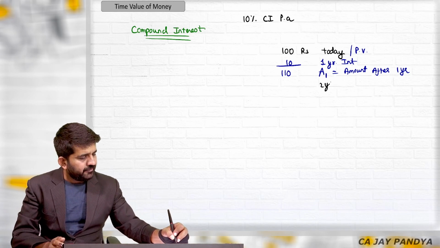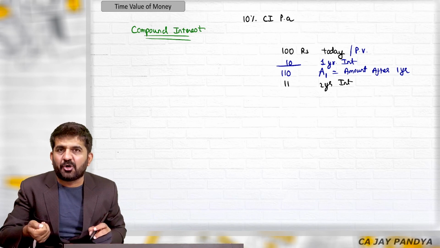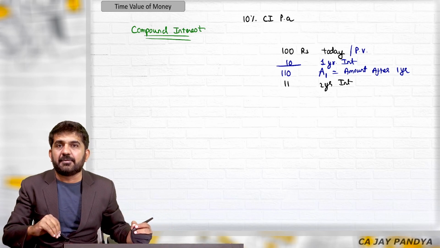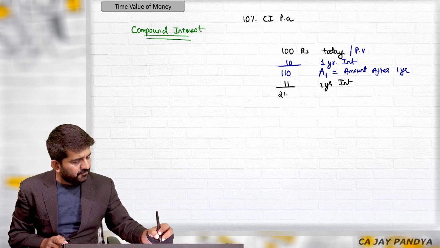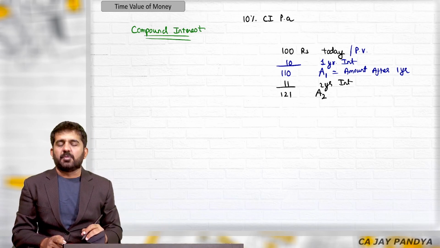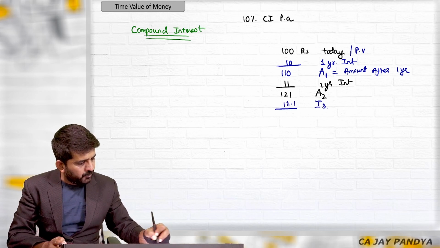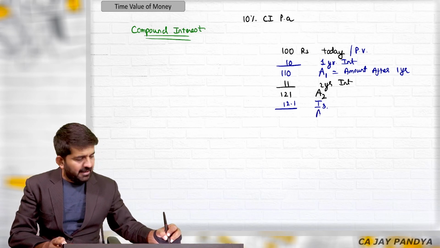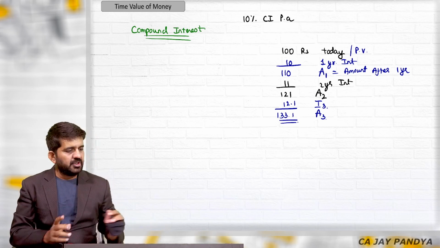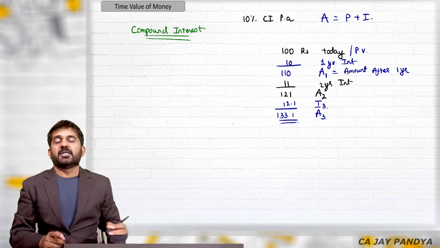Second year interest would be 11 rupees, because now you will be getting interest on interest. Why? Because this 10 rupees will not be withdrawn and will be reinvested by you. So amount after 2 years will be 121. Interest of third year will be 12.1. And amount after 3 years will be 133. Just for the sake of basic knowledge, amount is equal to principal plus interest.